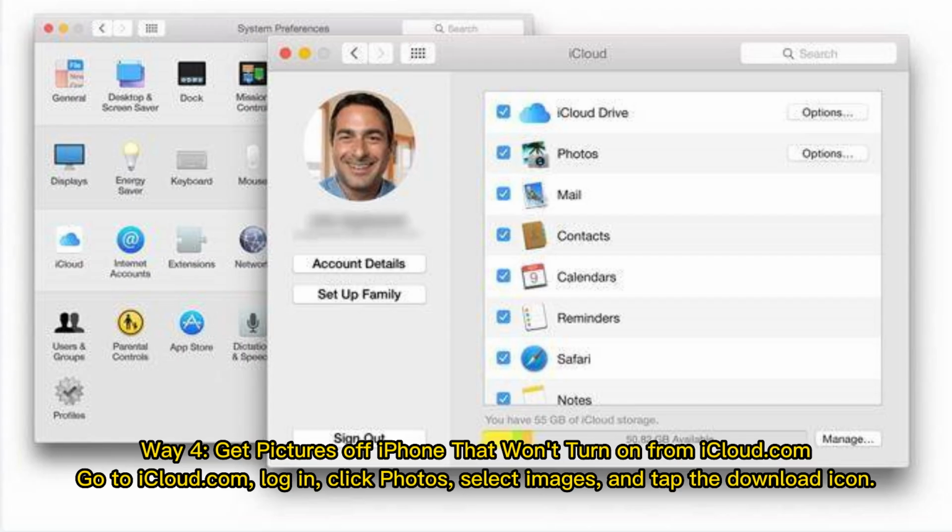Way 4. Get pictures off iPhone that won't turn on from iCloud.com. Go to iCloud.com, log in, click Photos, select Images, and tap the download icon.